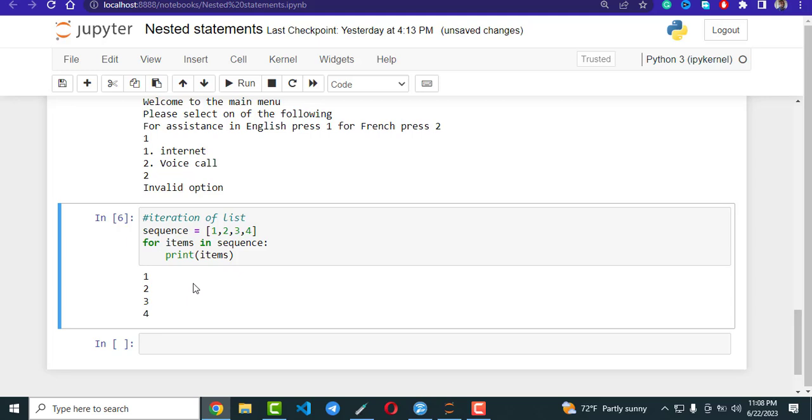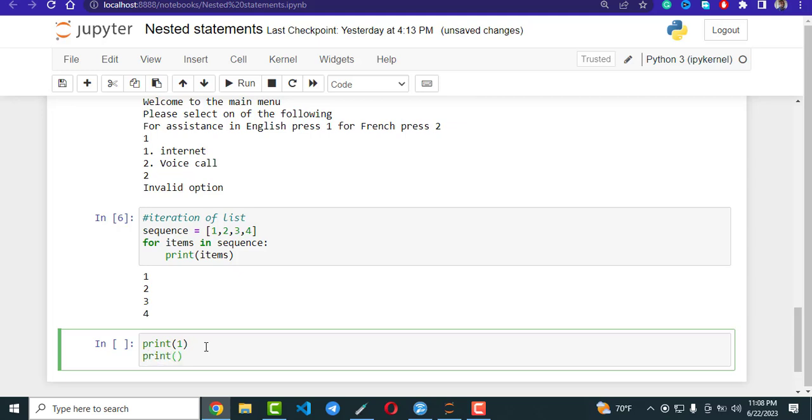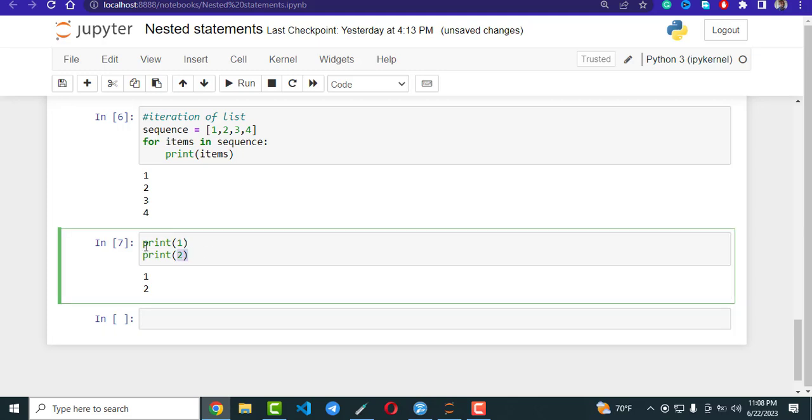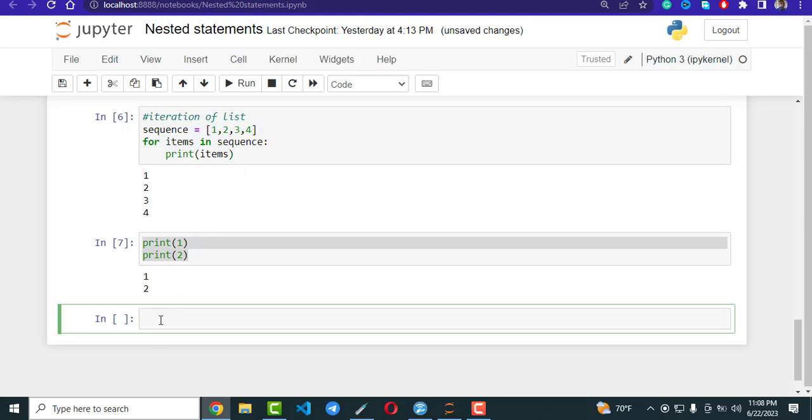The main purpose of looping is that, instead of doing print 1, print 2, we just iterate over a sequence of lists this way. This is much more convenient, and it is a good way of coding using loops. It is a very good way of coding. We can also iterate over a range of numbers.